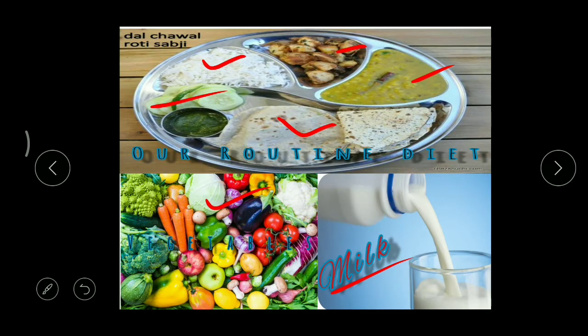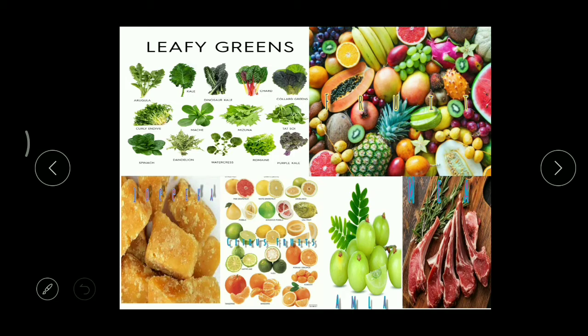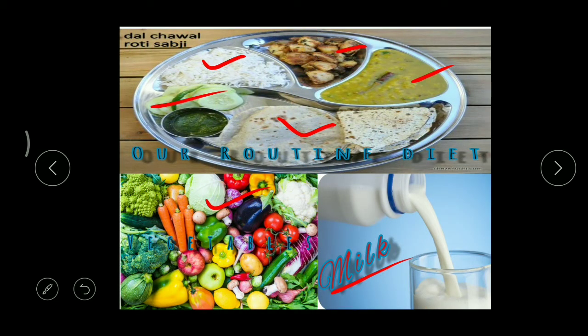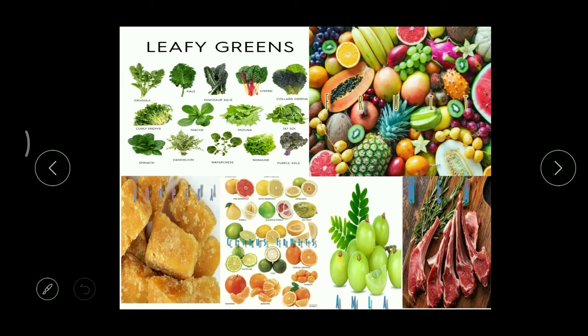So here you can find the picture. See, what is this? Here we can find different varieties of leafy vegetables. Whatever curry we are preparing, in that curry we must add a kind of leafy vegetable. Then it is very, very good for our health. And you see, these are different varieties of fruits. Daily we must take a kind of fruit.